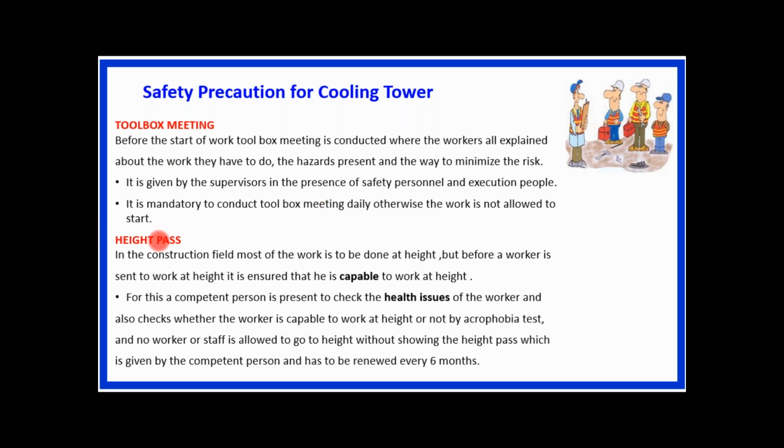Then there is another component called height pass or permit to work. Normally in industries we talk about permit to work, especially for working at height. Now this is the height pass for the construction activity for NDCT. In the construction field, most of the work is to be done at height. But before a worker is sent to work at height, it should be checked whether this worker is capable of working at height or not.